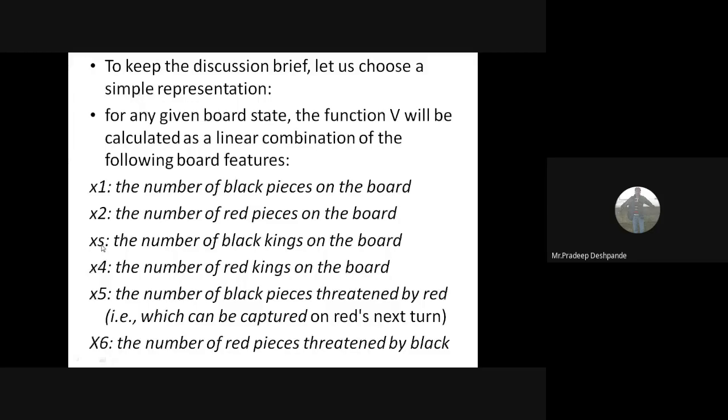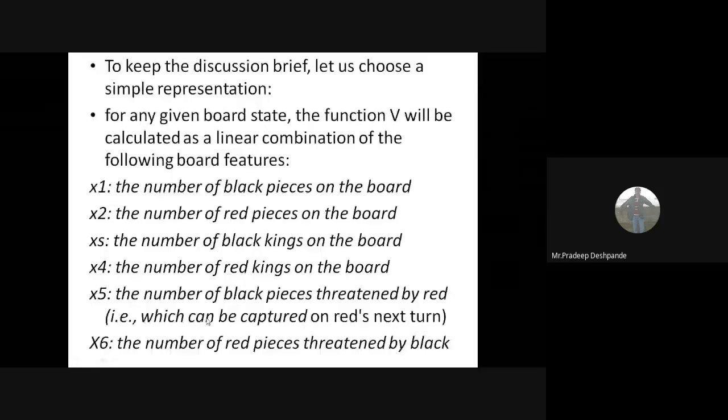x3 is the number of black kings on the board. x5 is the number of black pieces threatened by red, that is, which can be captured on red's next turn. You can understand this. And x6 is the number of red pieces threatened by black, similar to this, which can be captured on black's next turn.